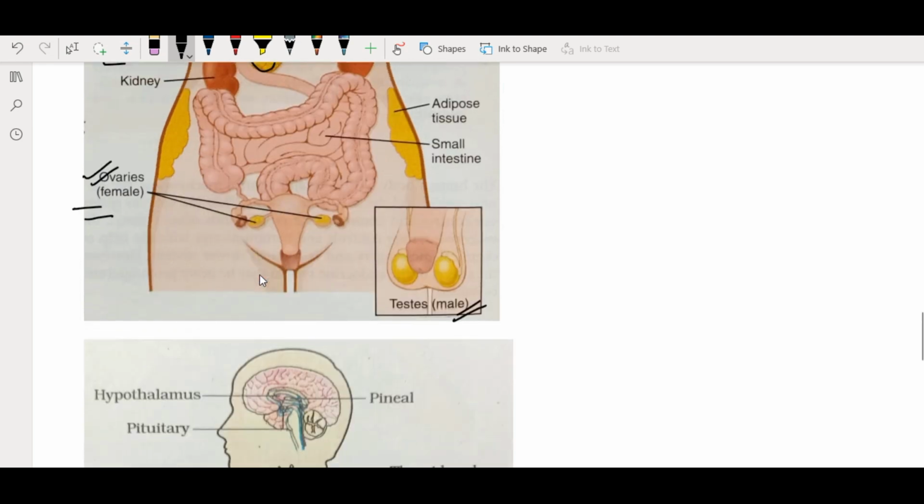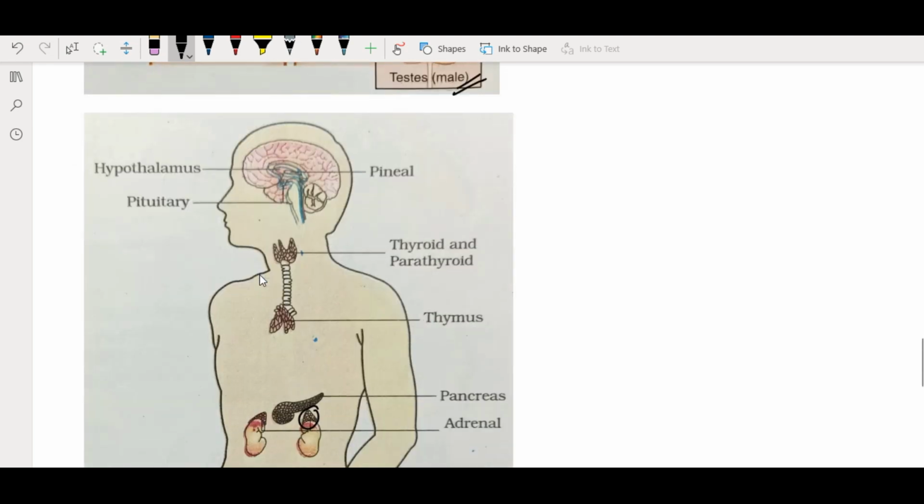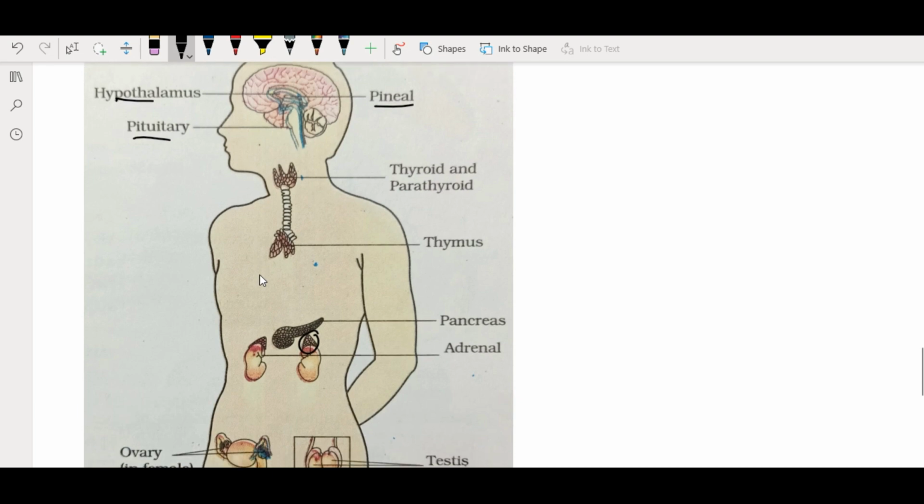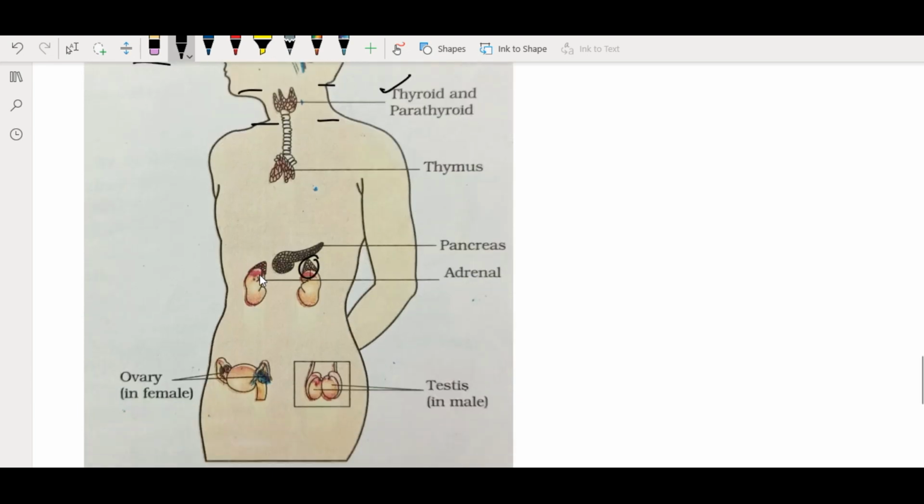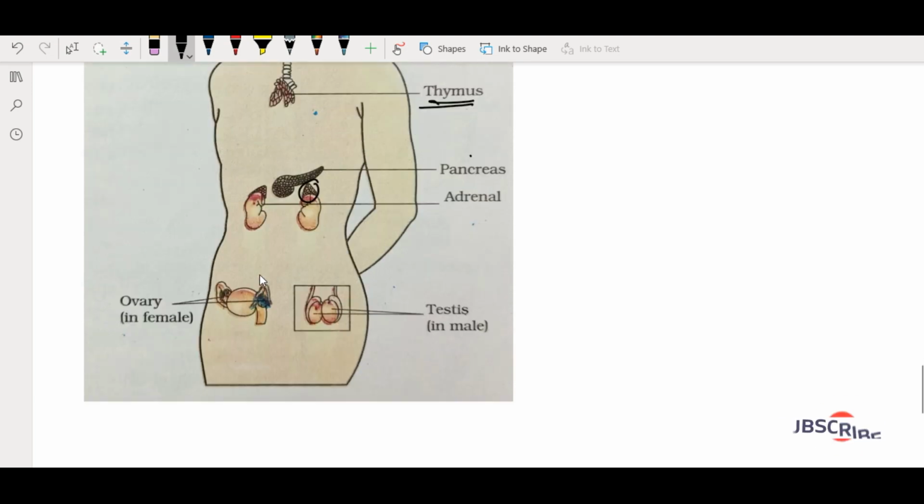The same can be studied with the help of another diagram. The hypothalamus, pituitary and the pineal gland are located in the brain, thyroid and parathyroid in the neck region, and below them is the location of the thymus gland. Next location is that of the pancreas in the abdomen region, and the adrenal glands on top of kidney in a cap-like structure. And lastly, the ovaries and the testes.